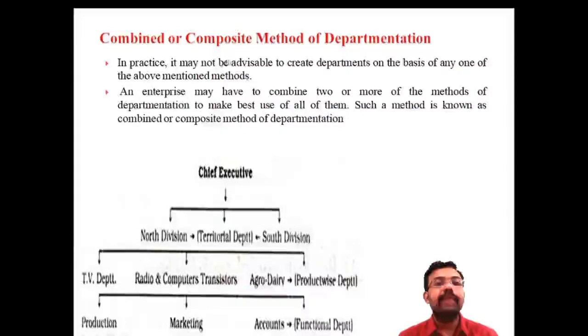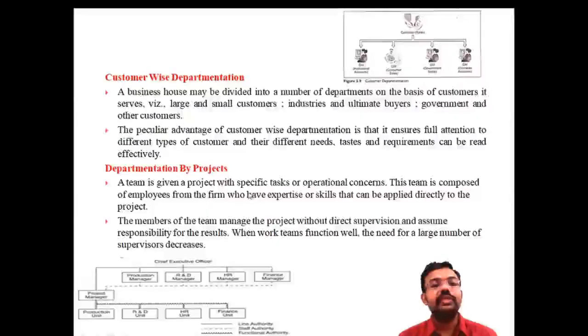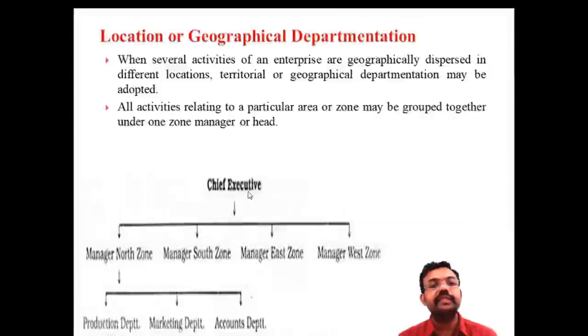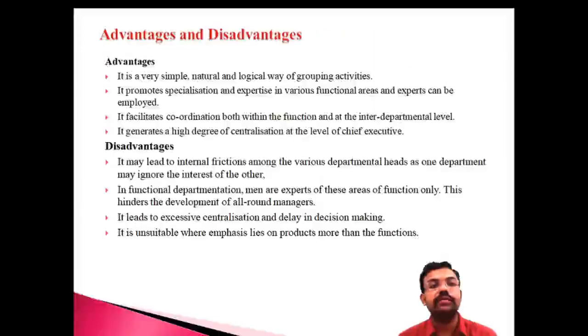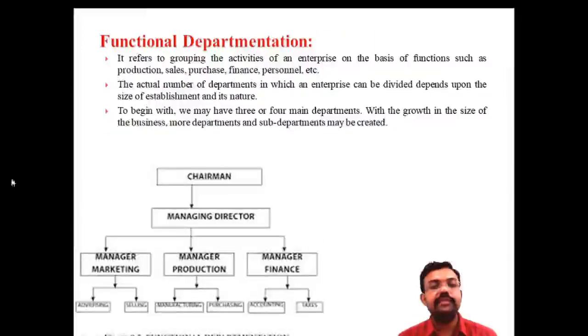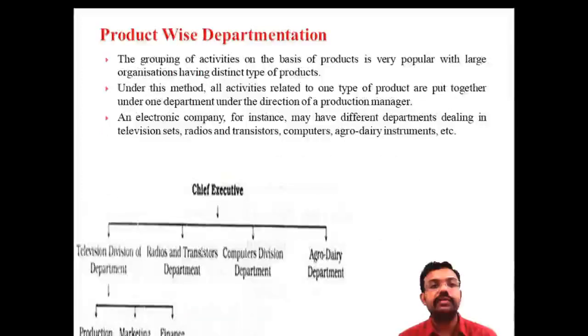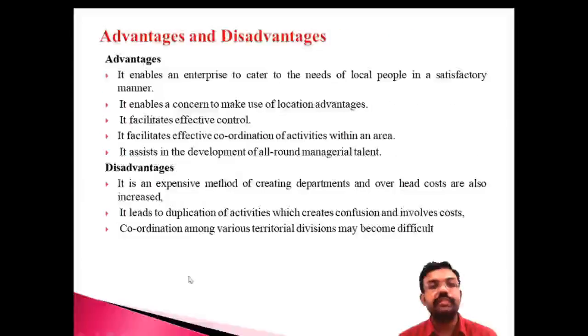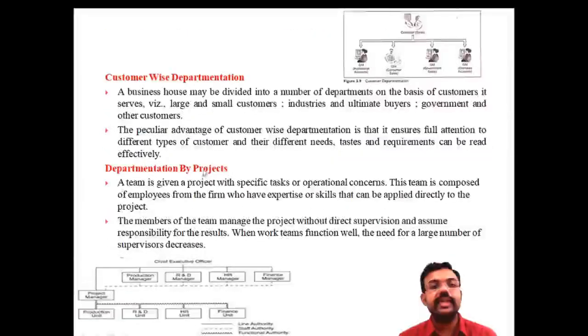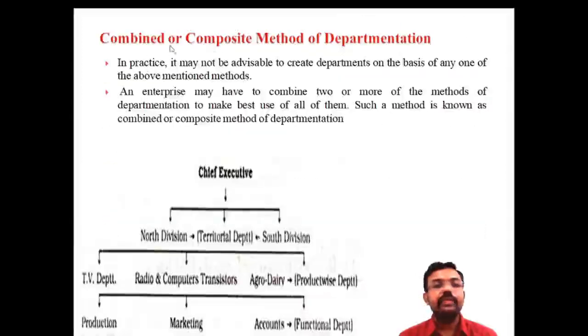And after that, there is composite departmentation. That means a combination of one or two methods. We have already discussed the first one, the functional point of view, where function is very important. There is the product point of view, product-wise, the location point of view, customer-wise, and the project. A composite or combined approach is difficult in practice.